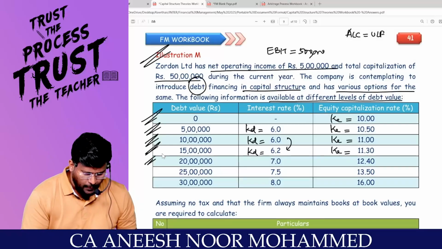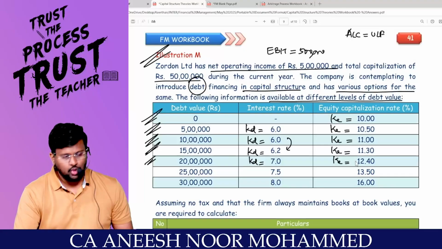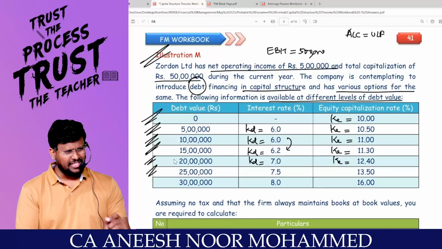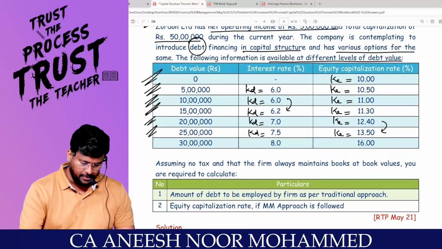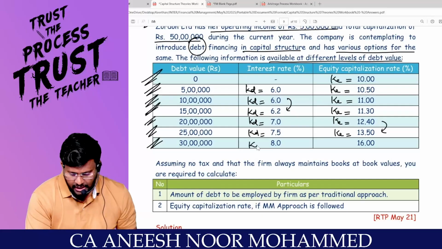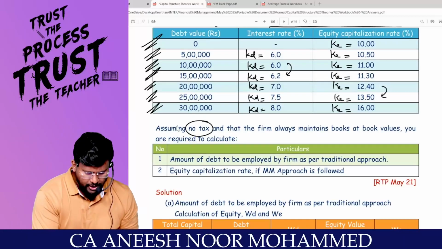If you make the debt value 20 lakh, then KD will be equal to 7% and KE will be equal to 12.4%. If the value of debt is 25 lakhs, KD will be equal to 7.5% and KE will shoot up to 13.5%. But if you make the value of debt 30 lakh, KD will be equal to 8% and KE will be equal to 16%. Assume no tax.